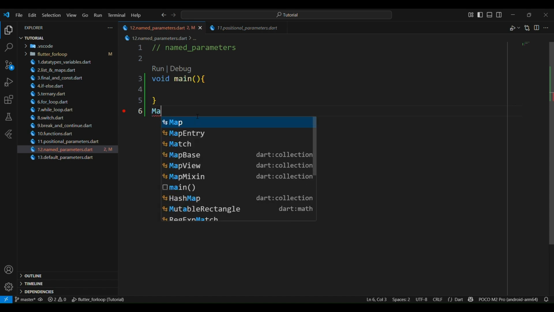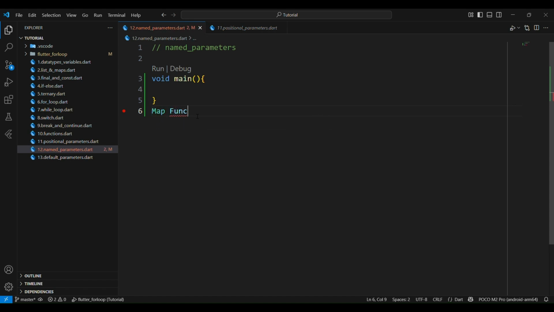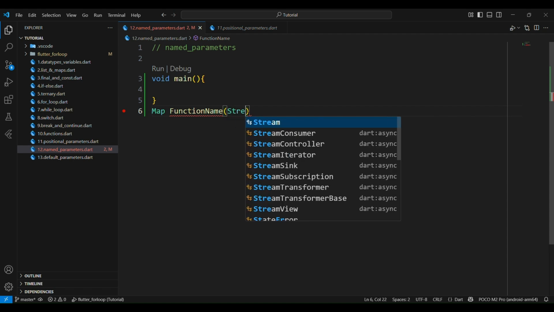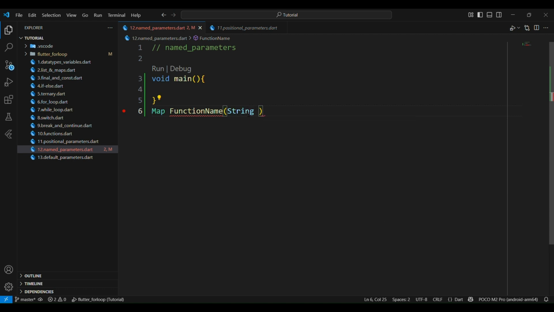I'll first define the return data type, a Map, and give the function a name. Inside the function, what are the actual data types I'd like to define? Firstly, I'd like to define a String data type, so I'll define a String here. Then I'll give the parameter a variable name, name. Next I'd like to define an integer type value. Age is an integer type value, so I'll define an int data type. Then I'll give age here.